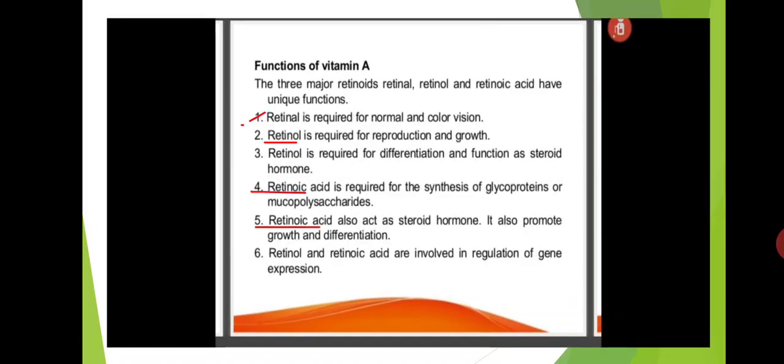There are three major functions of vitamin A. First, retinol is required for normal color and vision. Retinol is required for reproduction and growth, and for differentiation and function as a steroid hormone. Retinoic acid is required for the synthesis of glycoproteins or mucopolysaccharides. Retinoic acid also acts as a steroid hormone and promotes growth and differentiation. Retinol and retinoic acid are also involved in regulation of gene expression.